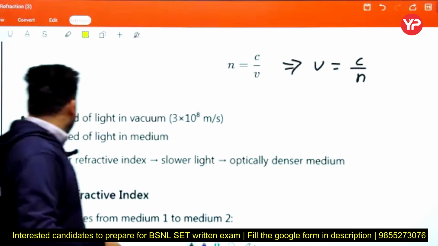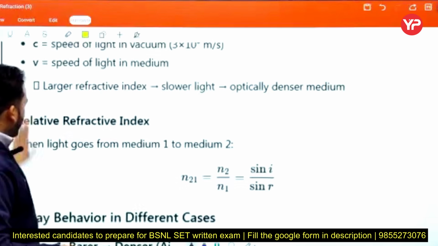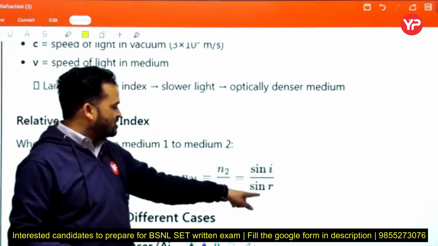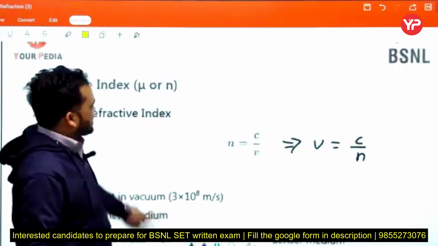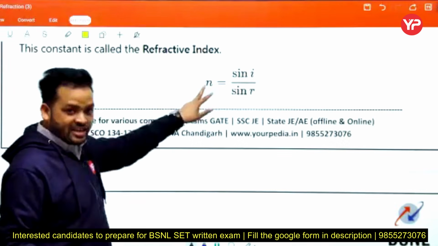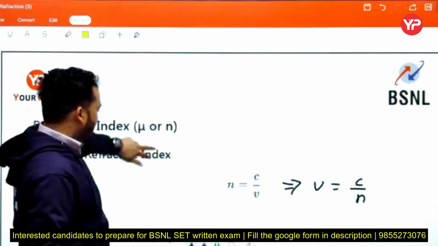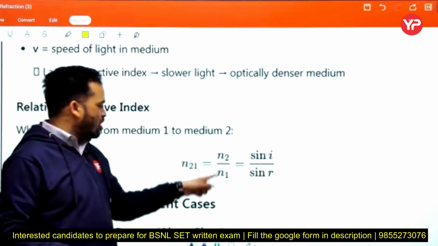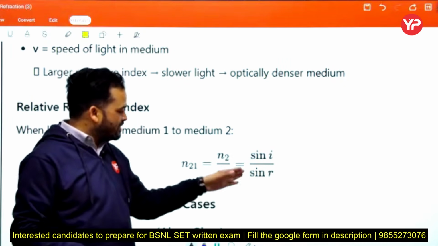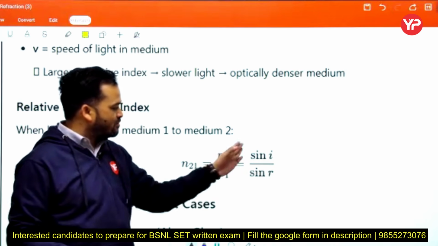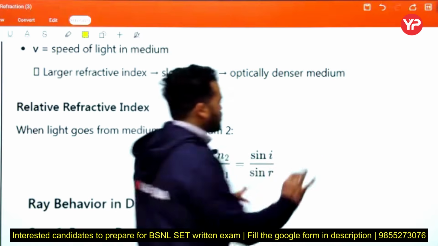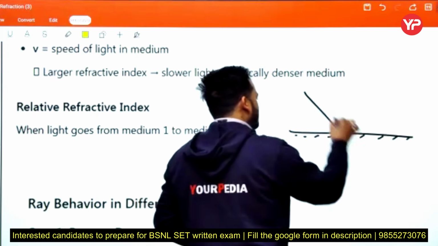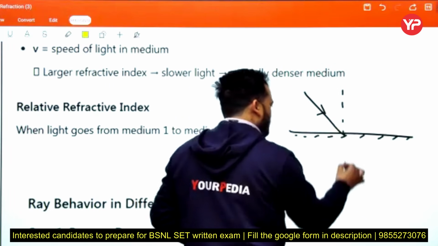Next, the relative refractive index, when light goes from medium 1 to medium 2: sin I upon sin R. This is the relative refractive index. Then in our analysis, n2 upon n1 equals sin I upon sin R, or n2 sin R equals n1 sin I. Again, this is the incident ray and this is the normal.